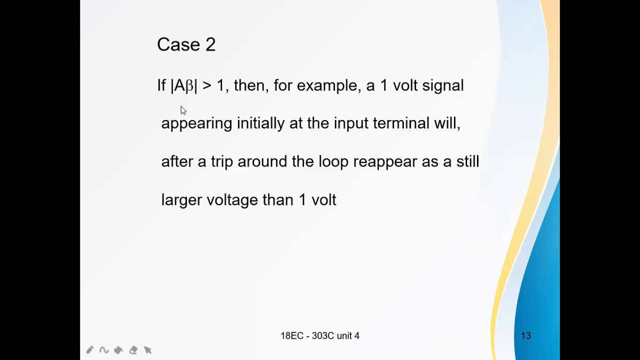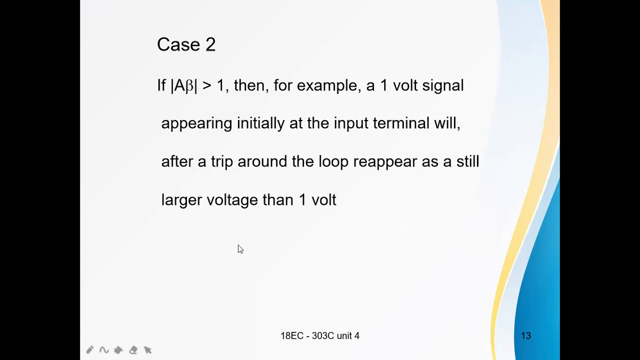In the second case, consider if A beta is greater than 1. Suppose, for example, a 1 volt signal appears initially at the input terminal, and after a trip around the loop it reappears as a still larger voltage than 1 volt. See, A beta is greater than 1.